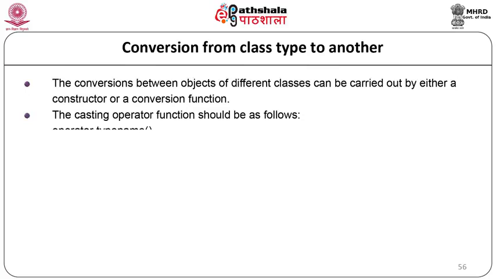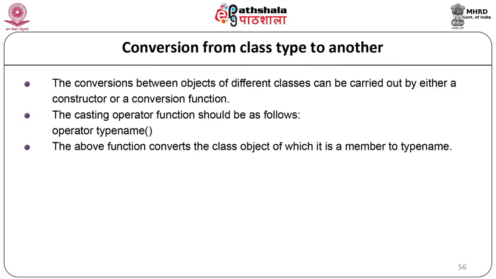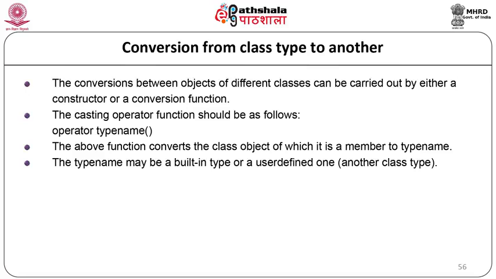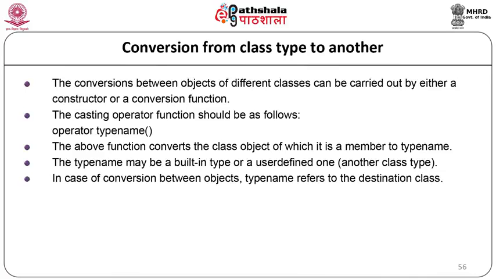The casting operator should be as follows: operator typename(). The above function converts the class object of which it is a member to a type name. The type name may be a built-in type or a user-defined type. In case of conversion between objects, the type name refers to the destination class. When a class needs to be converted, a casting operator function can be used. Conversion takes place in the source class and the result is given to the destination class object.